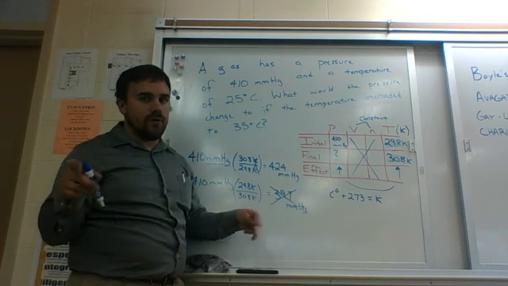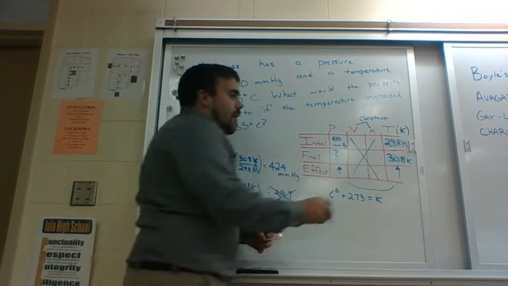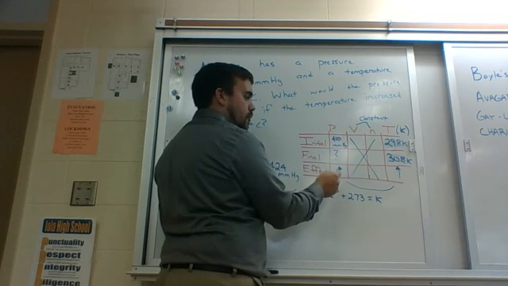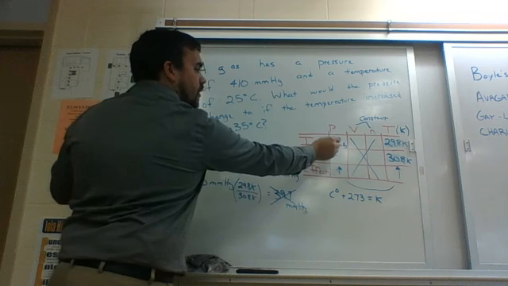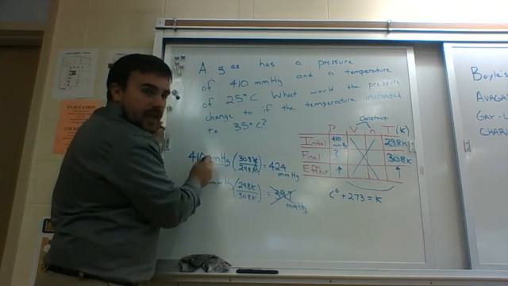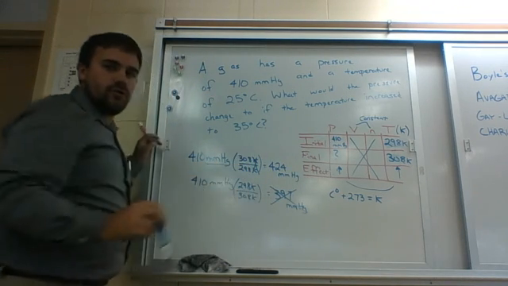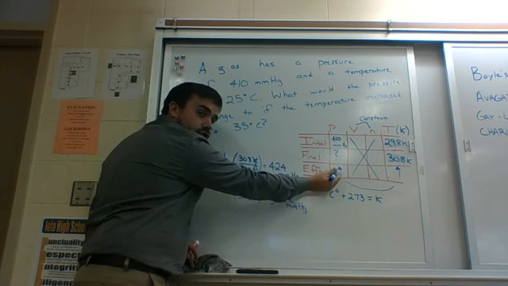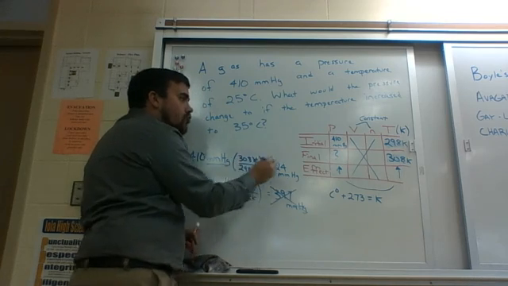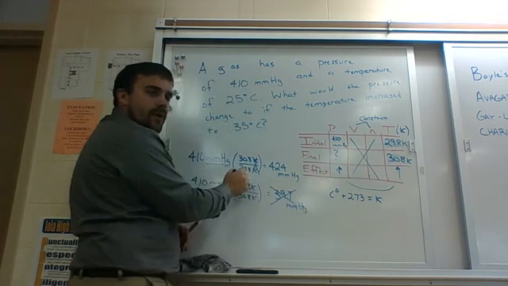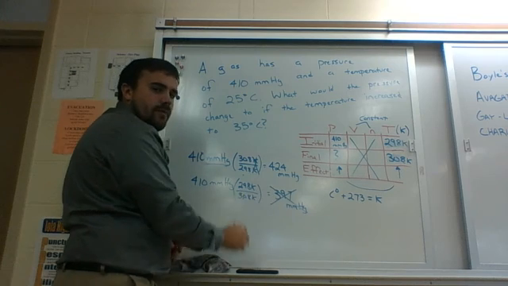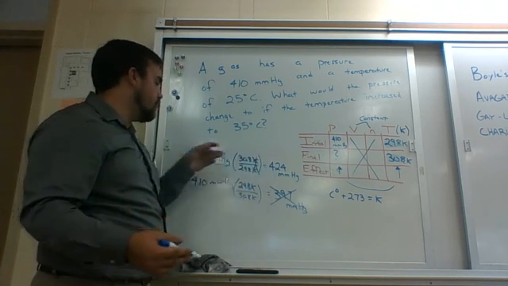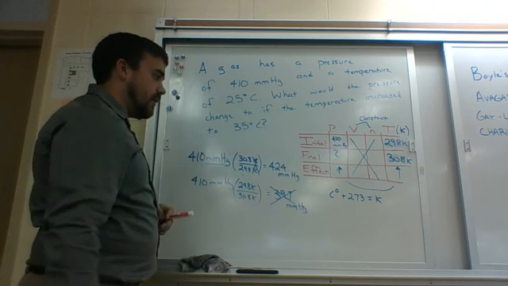So let's just recap real quick on how I figured that out. I said, okay, that increases because they're directly proportional. So I'm going to take the 410, the one that's above or below the question mark, and multiply it by a ratio of the temperatures. Notice what I did here. If I want to get a number that's larger, then I take the larger number over the smaller number, not the smaller number over the larger number. That should give me a number that is larger than what I started with, which is what I predicted.